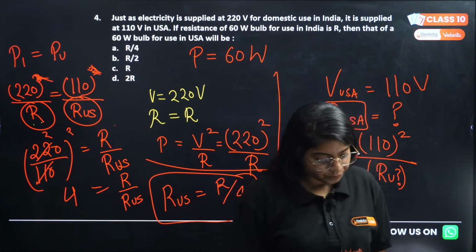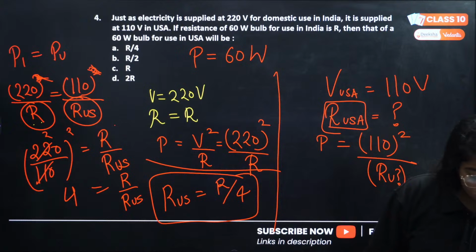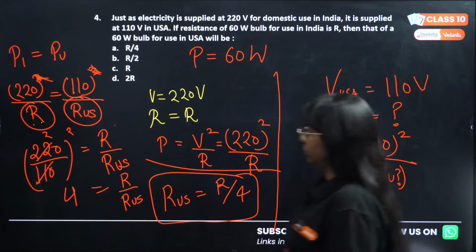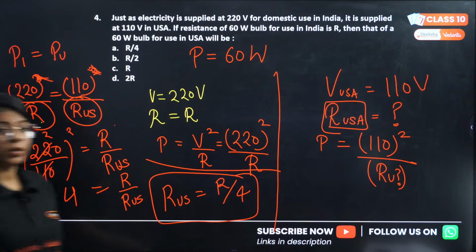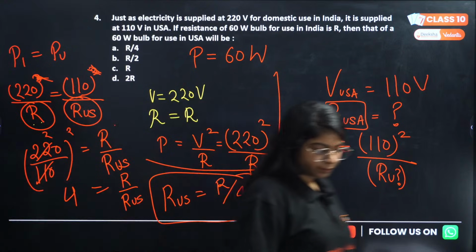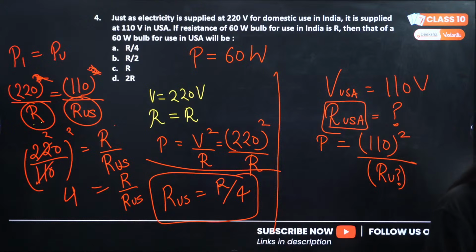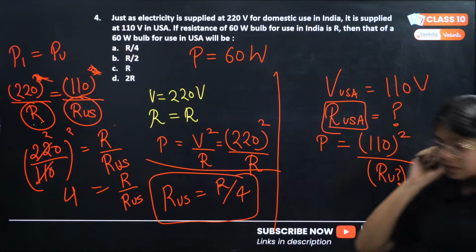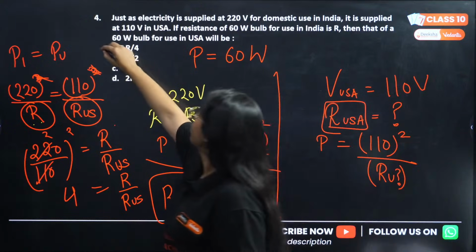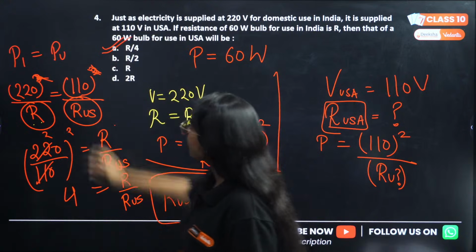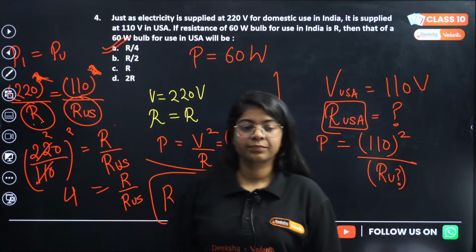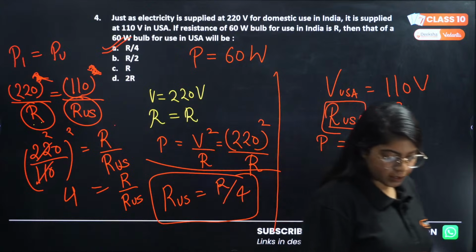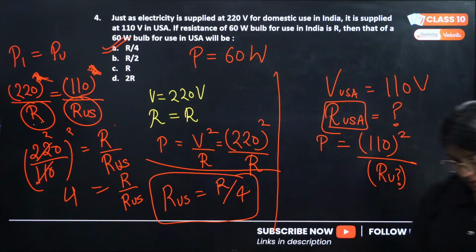Correct? The answer will be R by 4. Everyone understood or not? Answer will be A, R by 4, because we have square, guys.